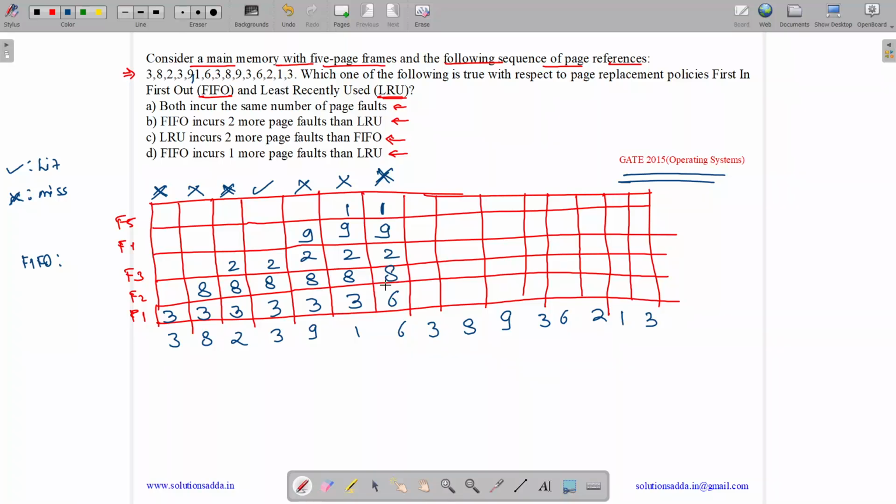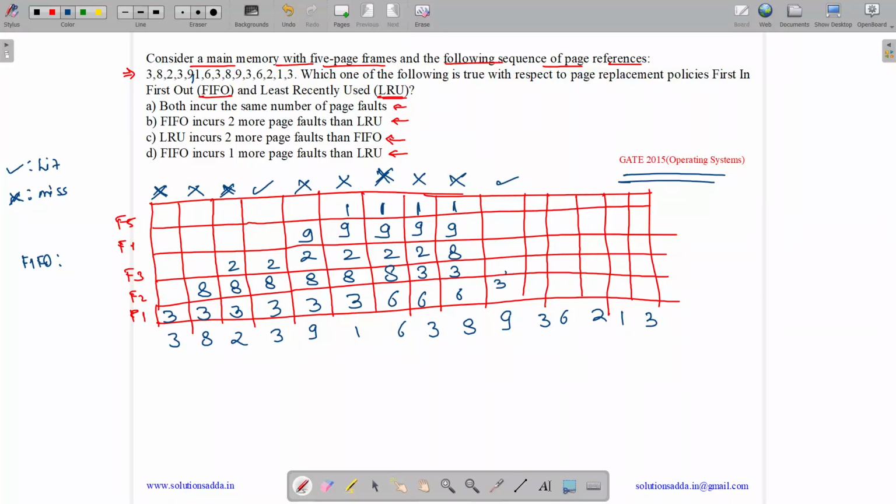So next is 8. 8 should be removed now. So 8 is removed and 3 is brought over here and we have 2, 9, 1. It was a miss. 8. 8 is again a miss. So we replace 2 with 8 and we have 3, 6, 9 and 1. Now 9. 9 is a hit. So 9 is a hit.